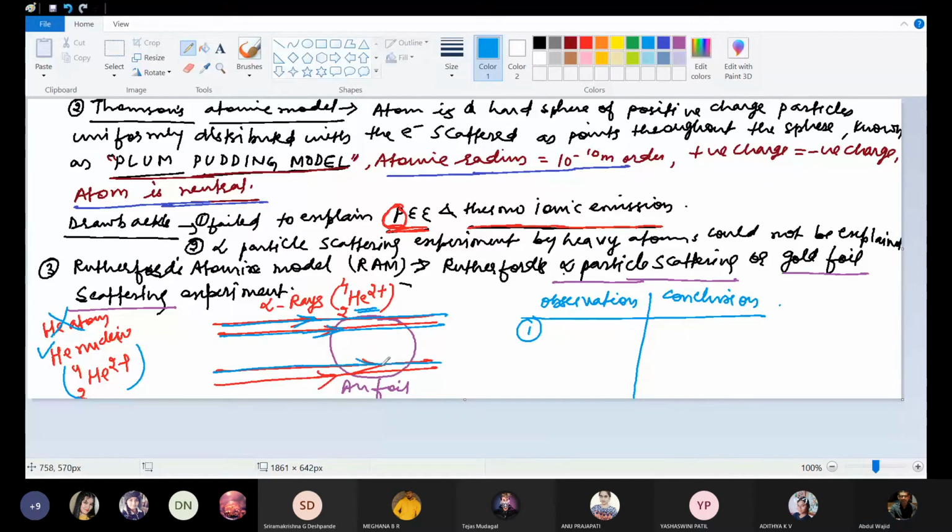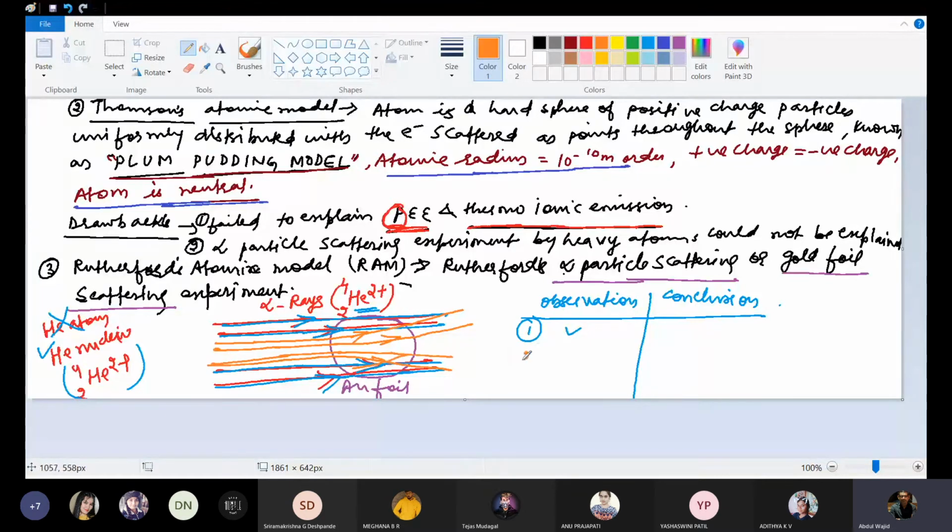Second observation: a few of the alpha rays get deviated from their original path.